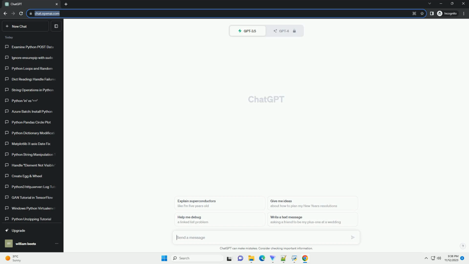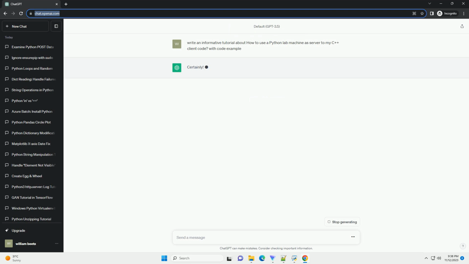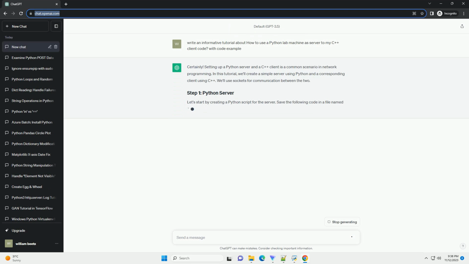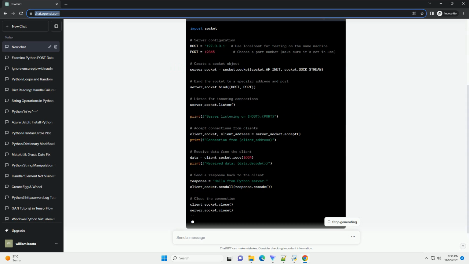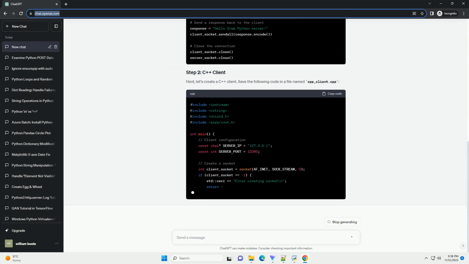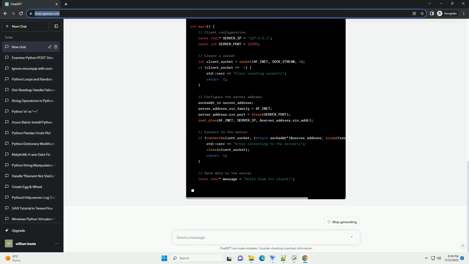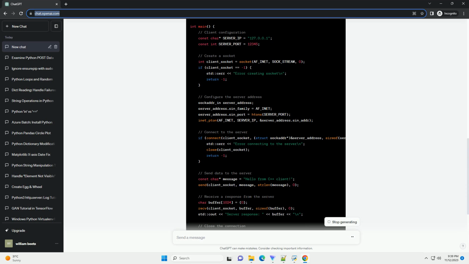Certainly. Setting up a Python server and a C++ client is a common scenario in network programming. In this tutorial, we'll create a simple server using Python and a corresponding client using C++. We'll use sockets for communication between the two. Let's start by creating a Python script for the server.